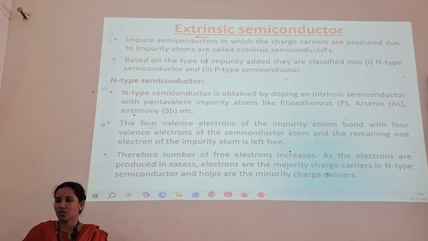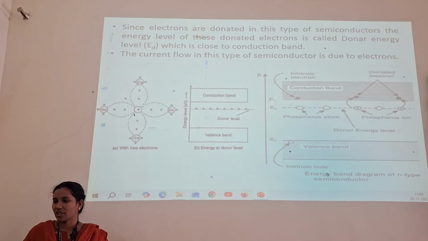Four valence electrons of the impurity atom bond with the valence electrons of the semiconductor atom, and the remaining one electron of the impurity atom is left free. Therefore, the number of free electrons increases as electrons are produced in excess. Electrons are the majority charge carriers in the n-type semiconductor and holes are the minority charge carriers.